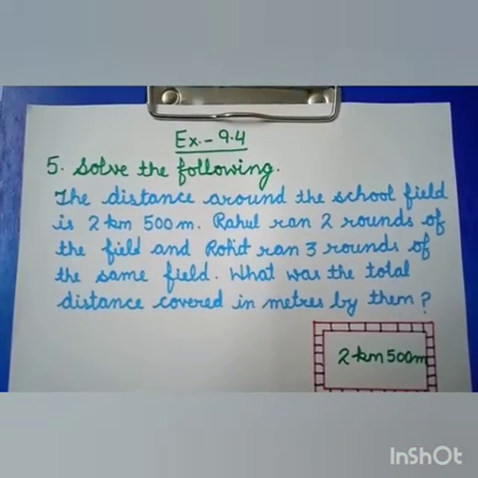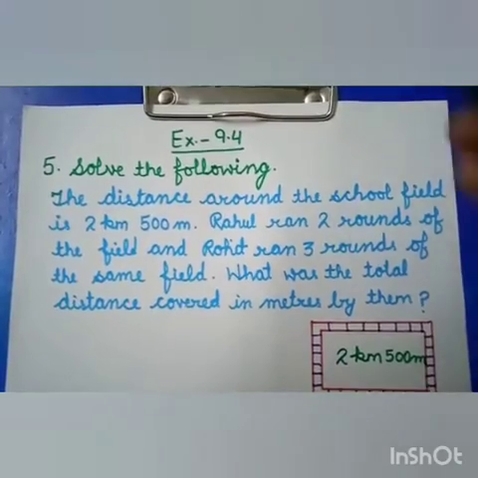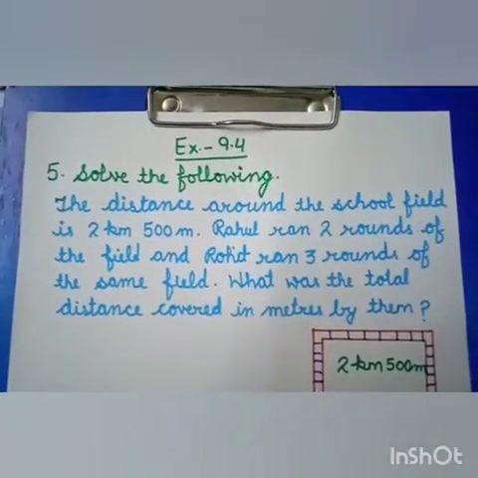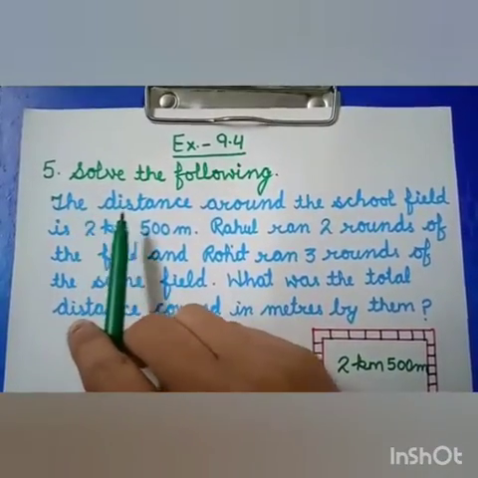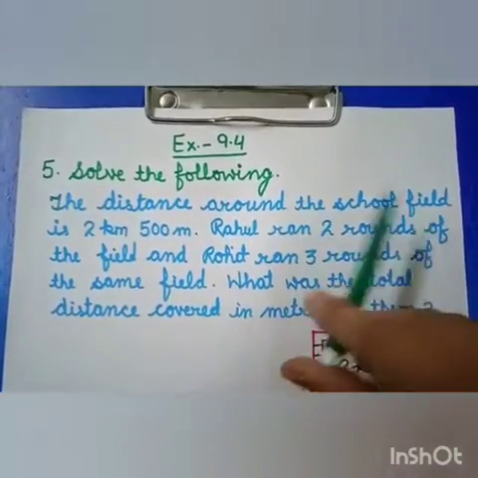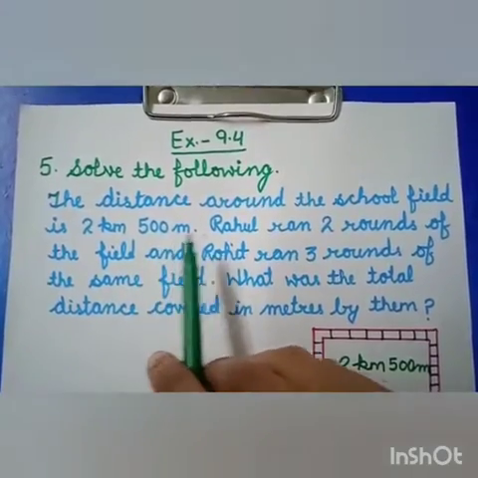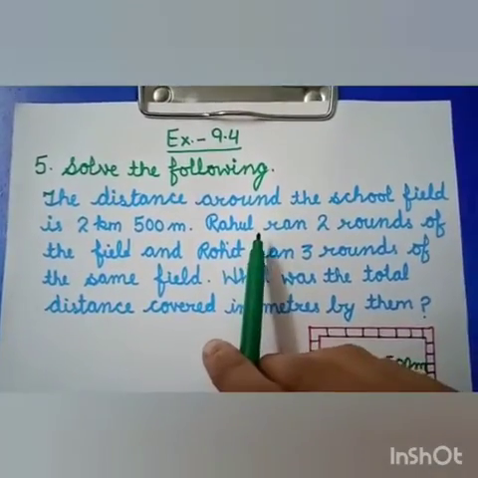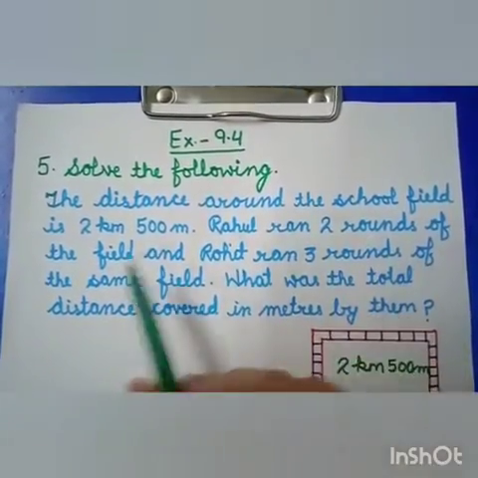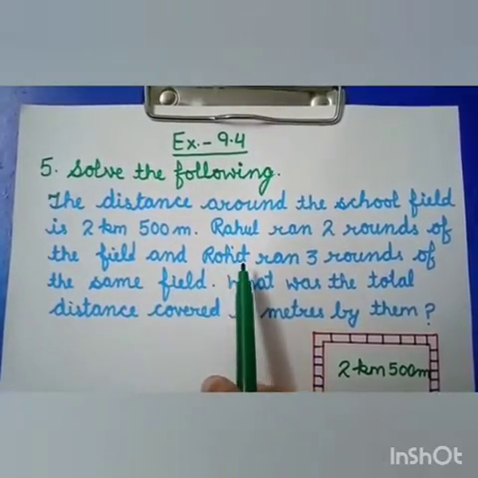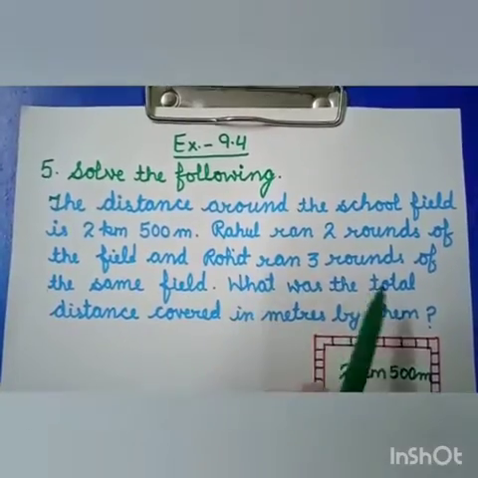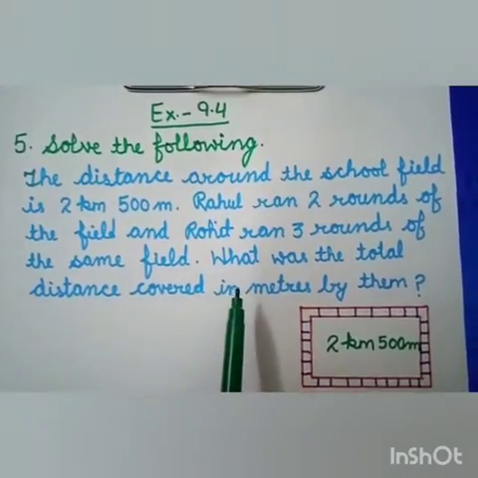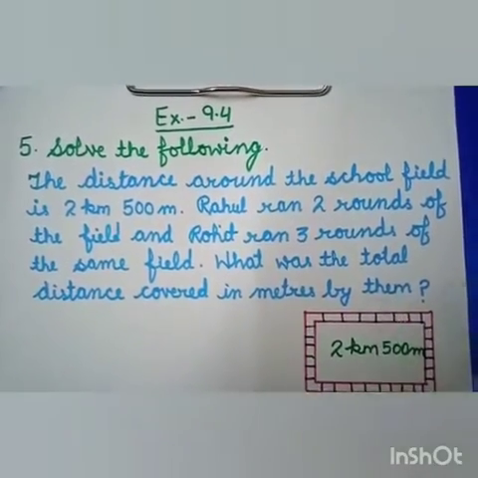In today's session, we will solve the word problems of exercise 9.4. Fifth question, solve the following. B part: the distance around the school field is 2 km 500 meter. Rahul ran 2 rounds of the field and Rohit ran 3 rounds of the same field. What was the total distance covered in meters by them?